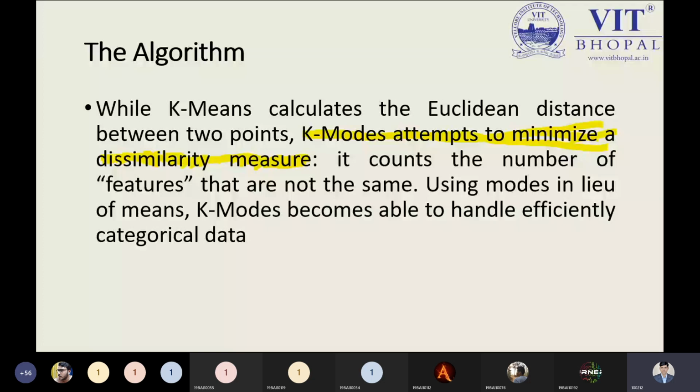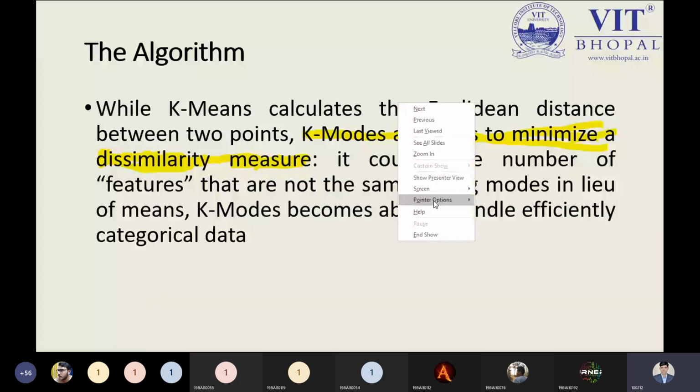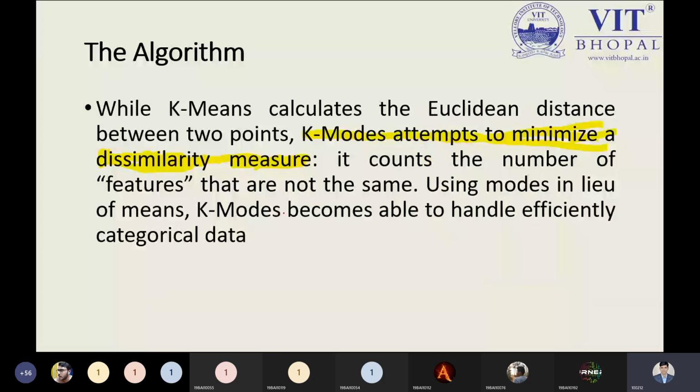Okay, so the numerical of this problem will be a little bit different from the previous part, because everything we are managing over here is in terms of categorical data. It counts the number of features that are not the same, because we are talking about dissimilarity.